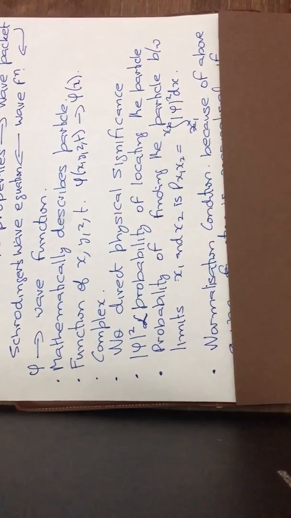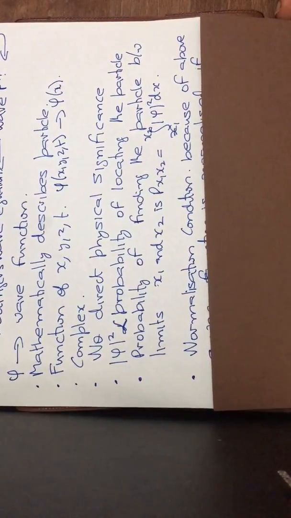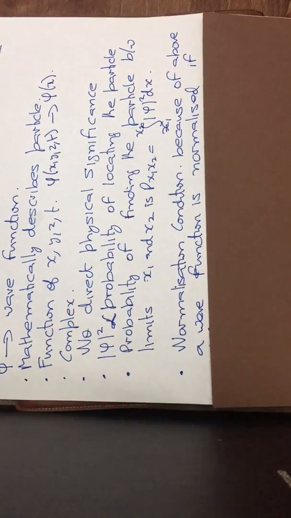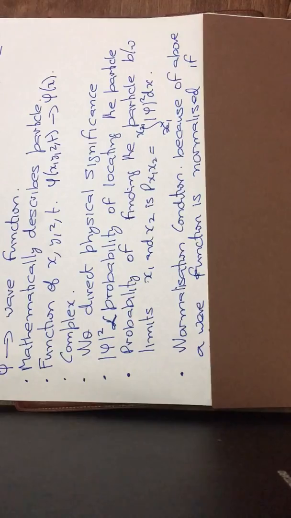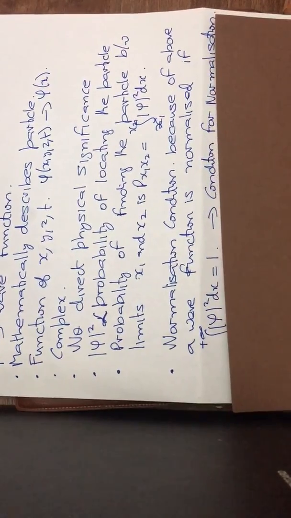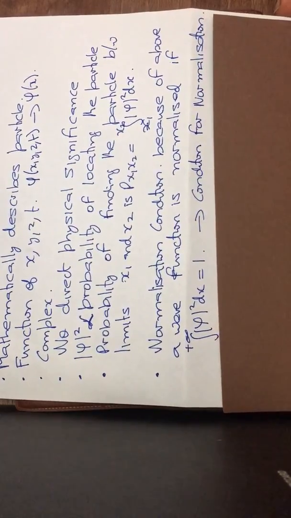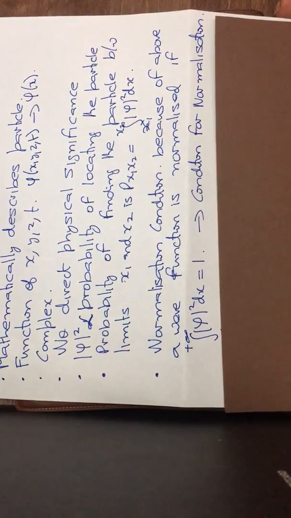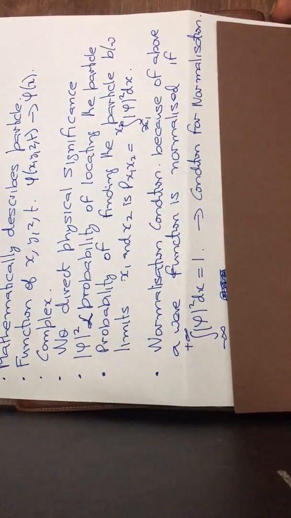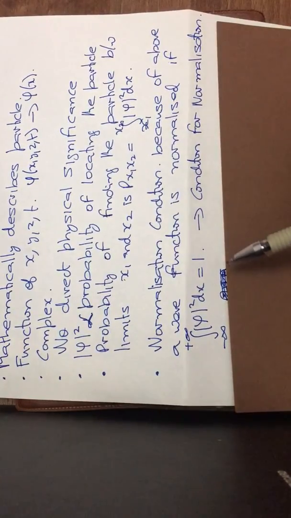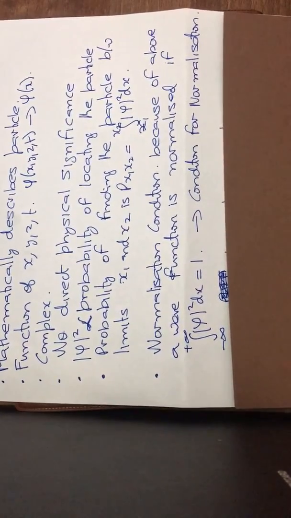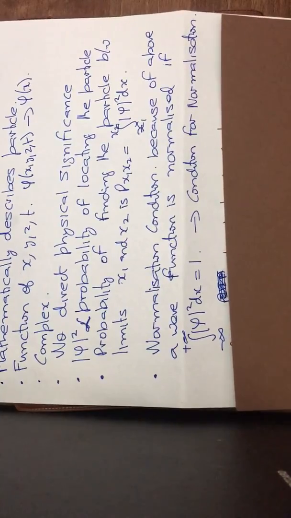Now, one important condition is the normalization condition. Basically what it means is that, because it is related to the probability, the wave function is said to be normalized if the integration of the modulus square over the whole space in which it is defined is equal to 1. This is the condition for normalization. It is a very useful condition.